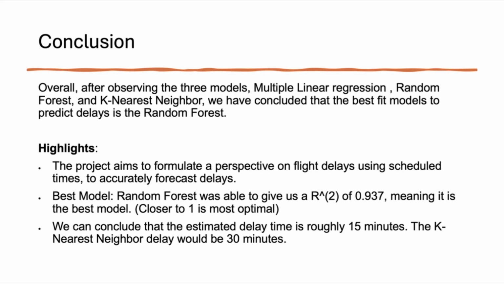In conclusion, after observing the three models, multiple linear regression, random forest, and k-nearest neighbor, we have concluded that the best fit model to predict delays is random forest. Some highlights: the project aims to formulate a perspective on flight delays using schedule times to accurately forecast delays. Best model: random forest was able to give us an R squared of 0.937, meaning it is the best model. Closer to 1 is the most optimal. We have concluded that the estimated delay time is roughly 15 minutes.